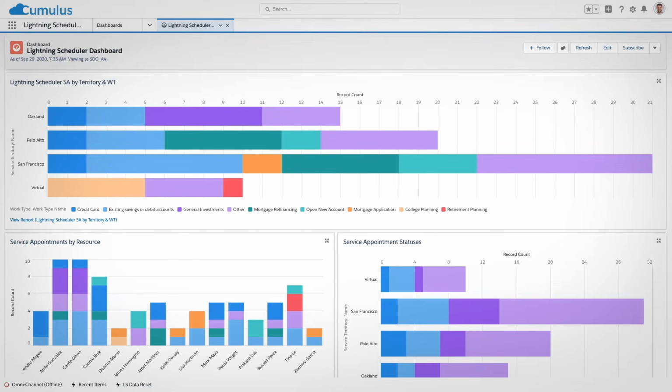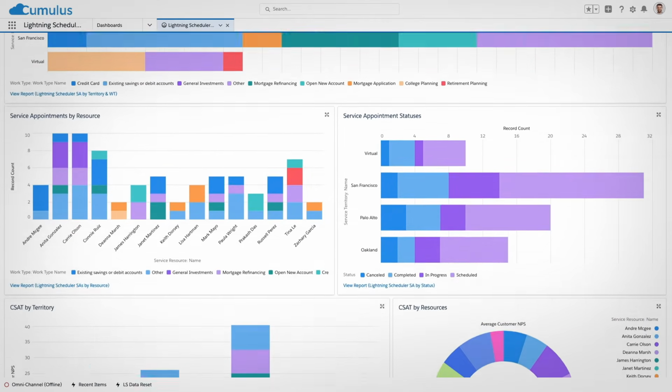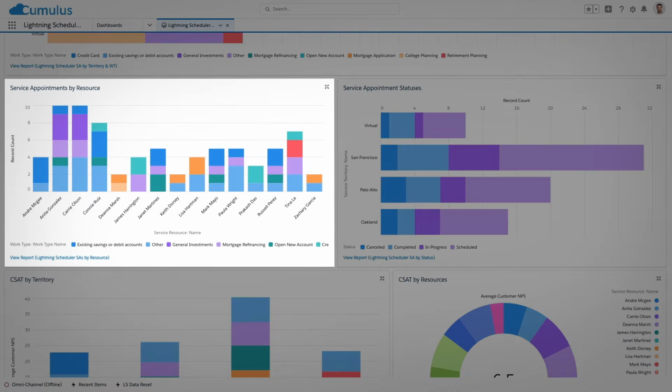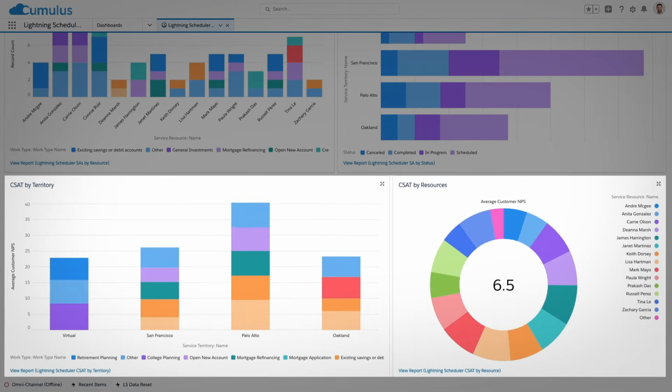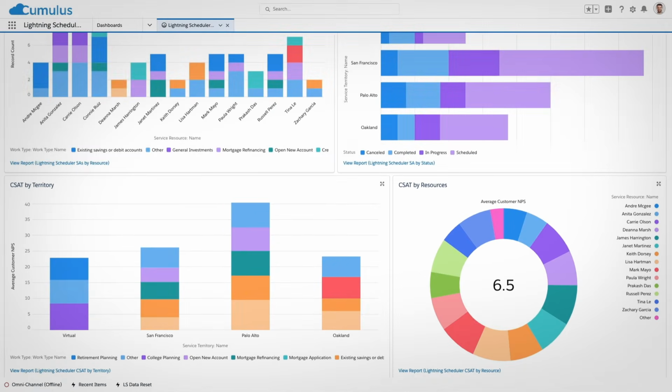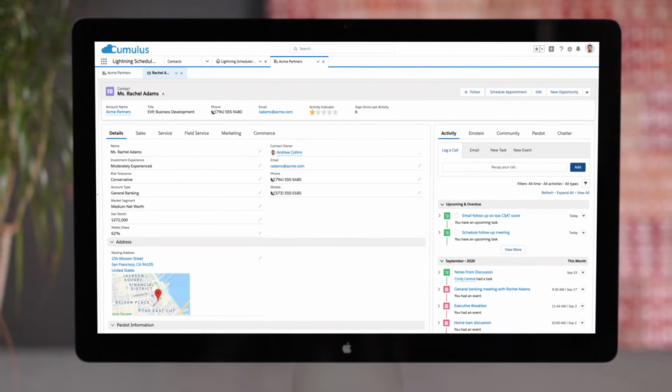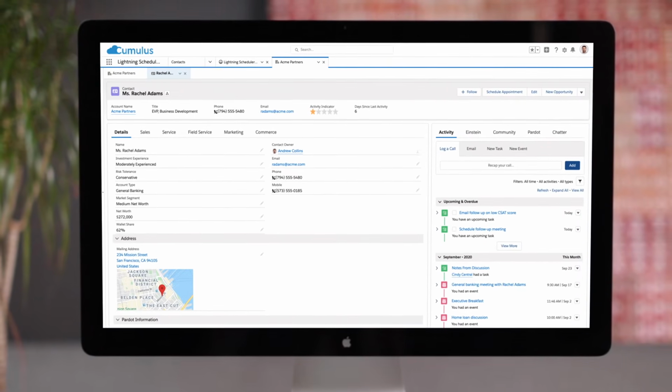Then, managers can track the number of appointments across locations by type, resource, and status, while using Salesforce survey tools to understand customer satisfaction. See how to bring digital and in-person experiences together with Salesforce.